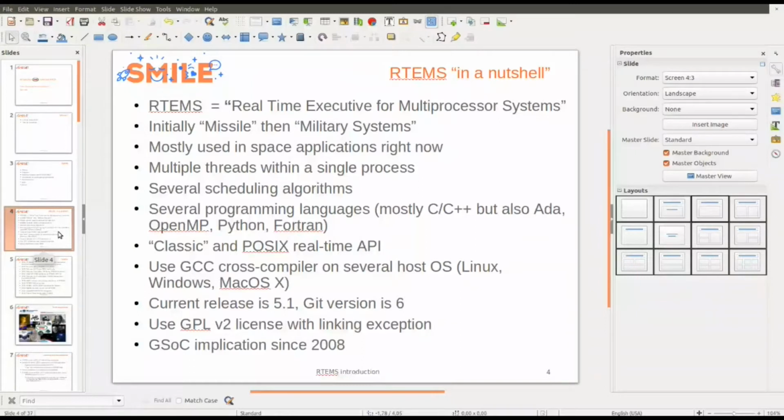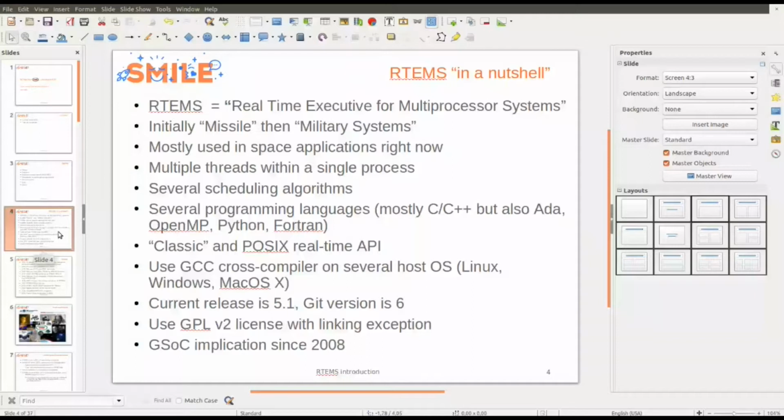There are two APIs for programming on RTEMS. The first one is the classic API. It's very specific to RTEMS with a wide access to the operating system internals. And the second one is the POSIX API. It's a partial port of the POSIX API. It's here to be compatible with the POSIX standard in case you want to port some code to RTEMS. But if you want to do some specific things, you should use the classic API. For example, modifying the scheduling algorithm is only accessible with the classic API.